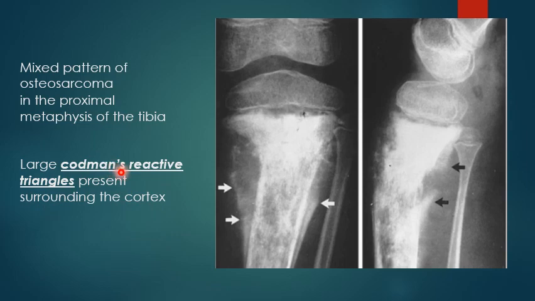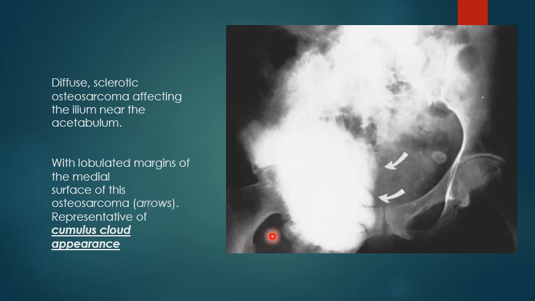This is Codman's reactive triangle surrounding the cortex. So here we see that there is diffuse sclerotic osteosarcoma involving the ilium and the acetabulum region of the pelvic bone. The lesion has lobulated irregular margins, which is representative of the cumulus cloud appearance of the lesion.